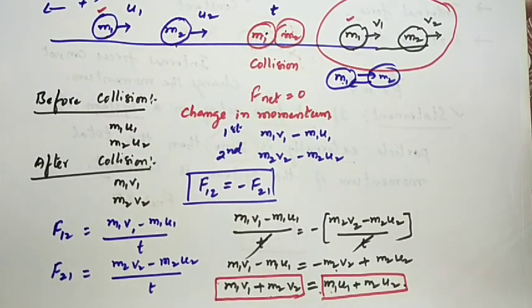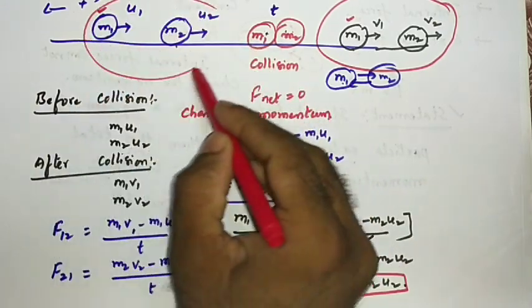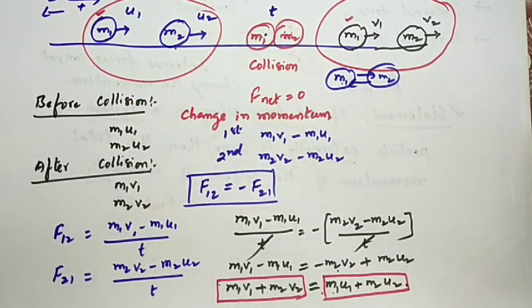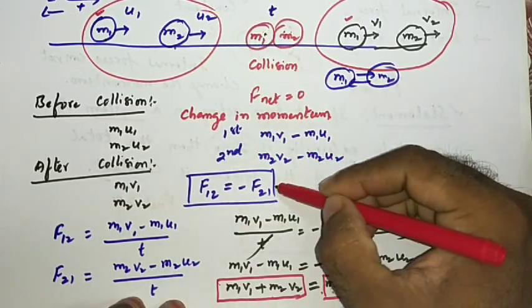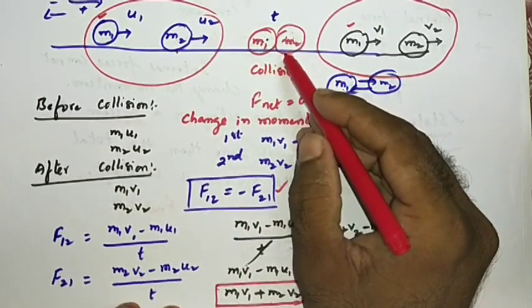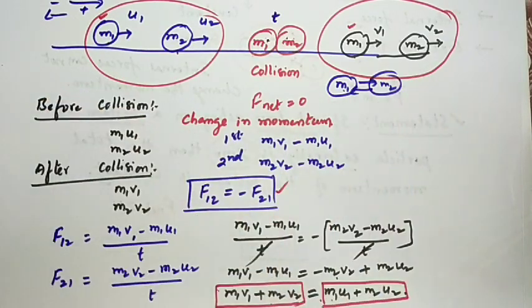The total momentum of the system before collision is the same as the total momentum after collision. That means there is no change in momentum due to the internal forces. Here internal forces are applied, so due to the internal forces, the total momentum of the system does not change.